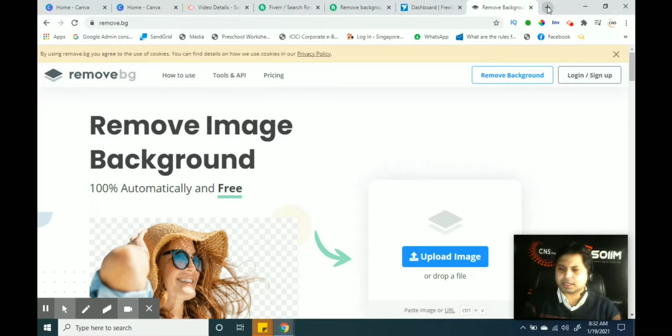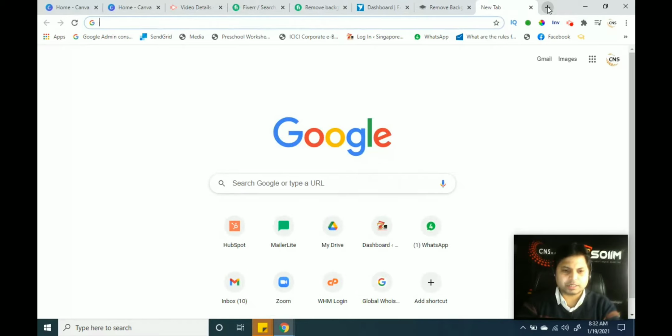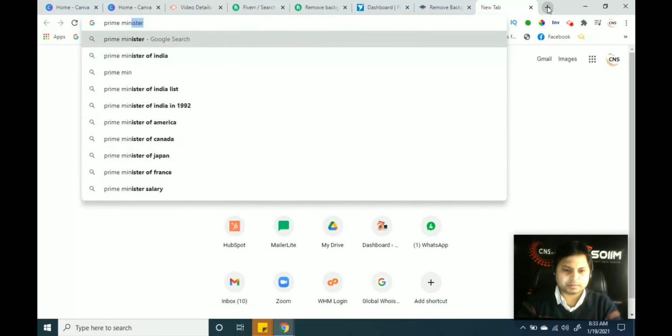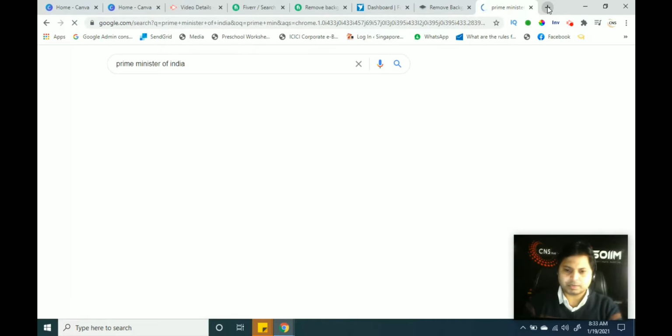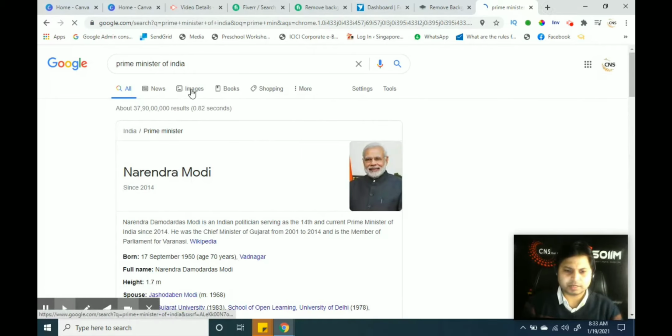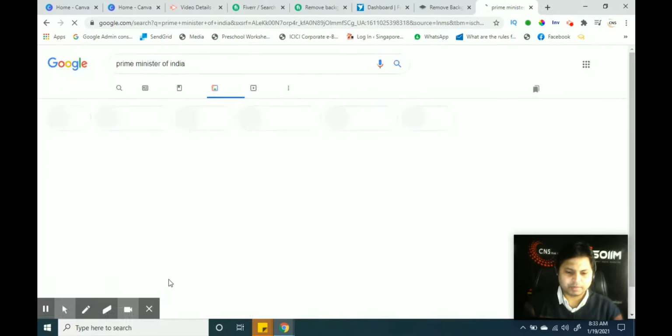Let us take an example. I will just go on Google and search for any Bollywood or Hollywood star or any cricket player. If you want to search for the Prime Minister of India or the President of America, we can search any image here. Let us take an example: Prime Minister of India. We will find one picture and remove the background.